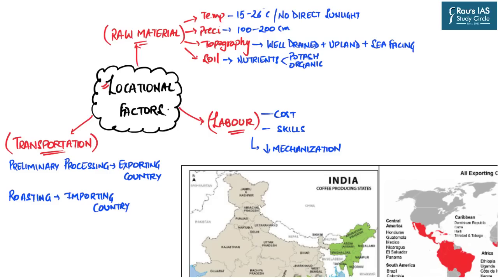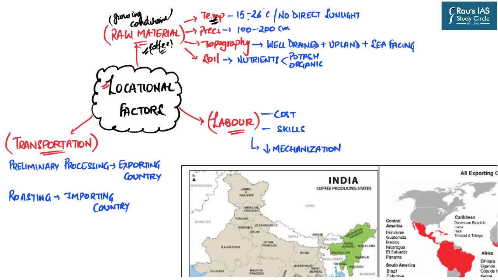So first of all, because we understand that the coffee industry is primarily based on an agricultural raw material as its important source, and that raw material is obviously coffee. So in order to understand the location or distribution of the coffee industry, we must also understand the distribution of the coffee crop. And in order to understand the distribution of the coffee crop, we must understand what are the various natural growing conditions which are responsible for heavy and healthy coffee production. So first is the temperature parameters.